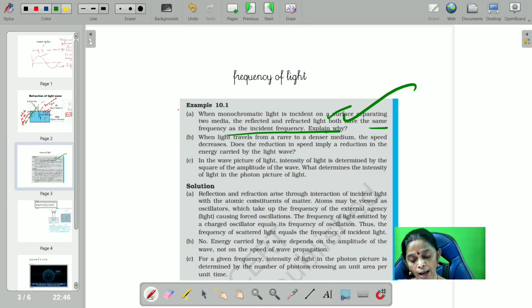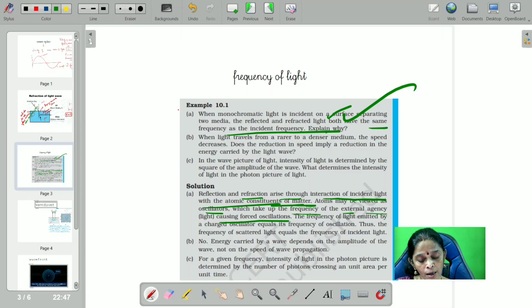Why? The reflection and refraction arise through the interaction of incident light with atomic constituents of matter. The light is interacting with the matter. What is matter made up of? Matter is made up of molecules. So atoms may be viewed as oscillators, which take up the frequency of the external agency, causing forced oscillations.